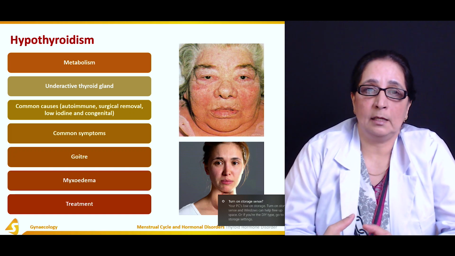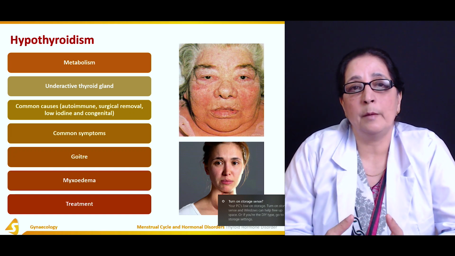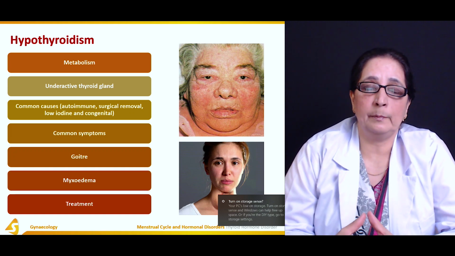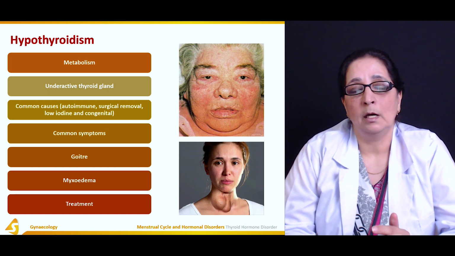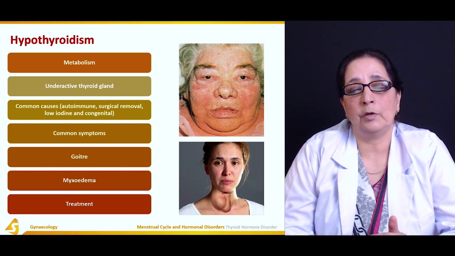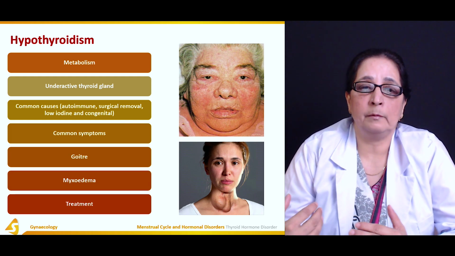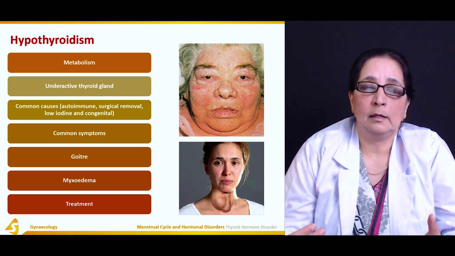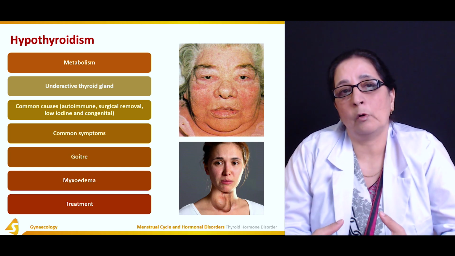Ovulation is affected. Infertility is very common in people with hypothyroidism because ovulation is not taking place at the right time. Cycles are not regular, and if cycles are not regular, then conception is very hard. Sometimes when females go for infertility treatment, the thyroid levels, when they are done, they have very low thyroid levels.